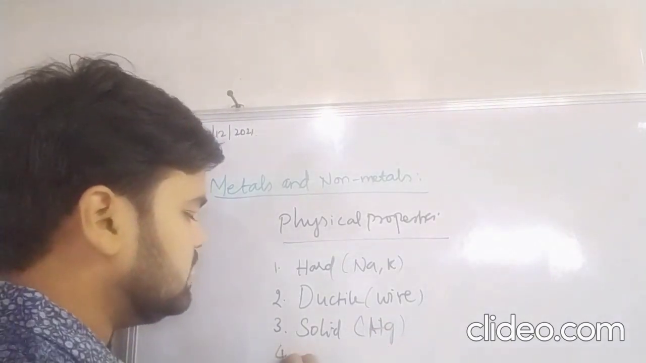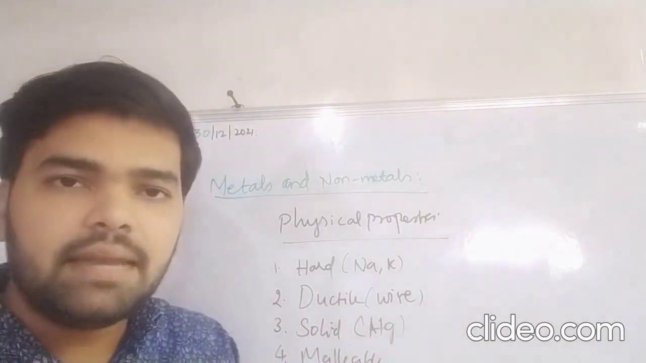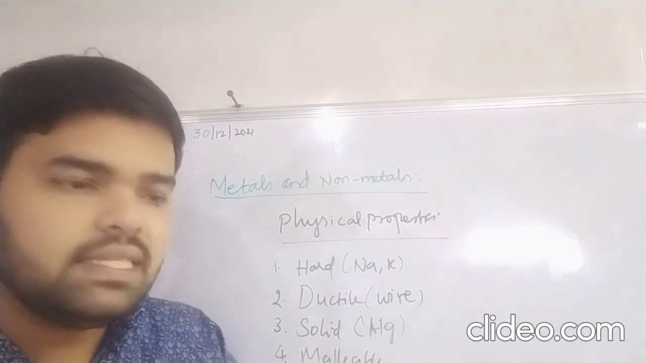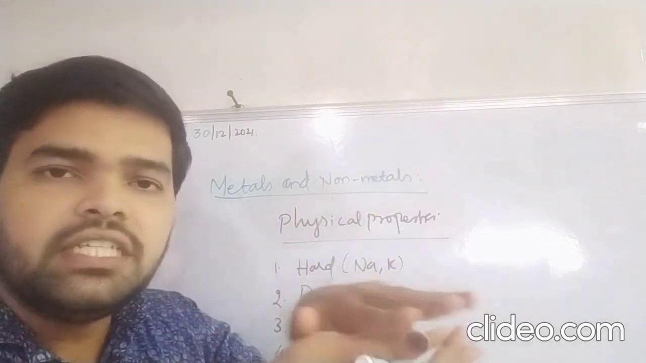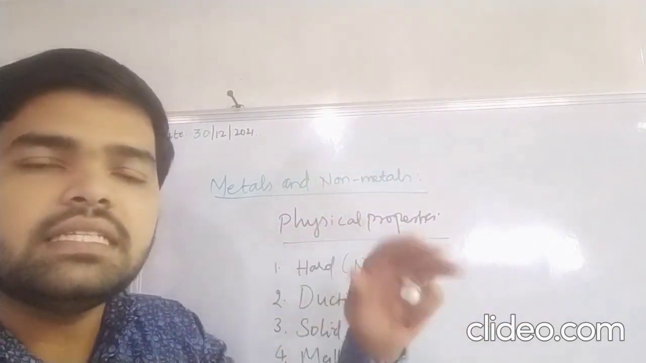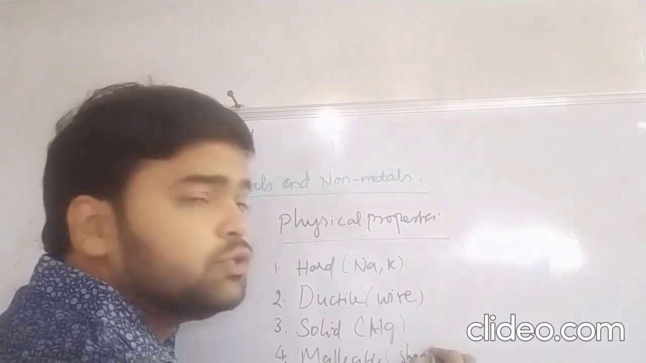Then the fourth one is malleable. Malleable means metals can be rolled into sheets. For example, if you have a bulk metal like this, it can be rolled into a sheet with various thickness. The thickness can be varied by using rollers. It can be formed into sheets.